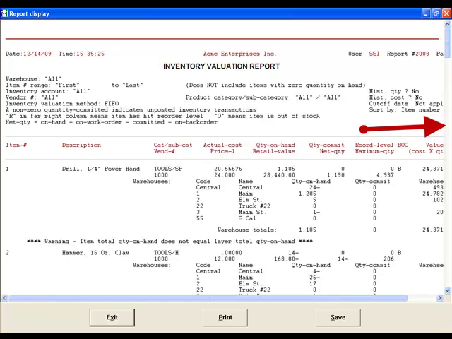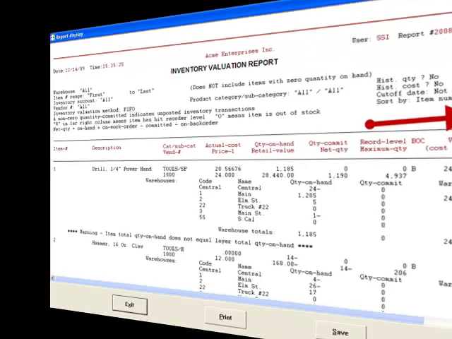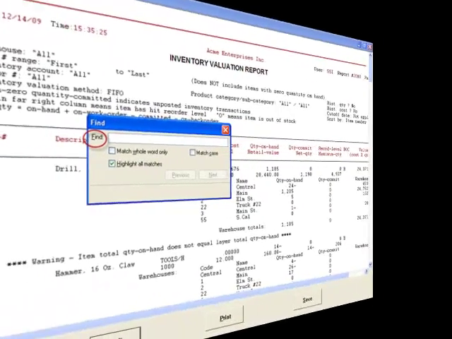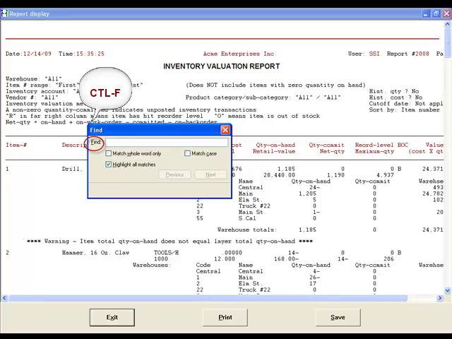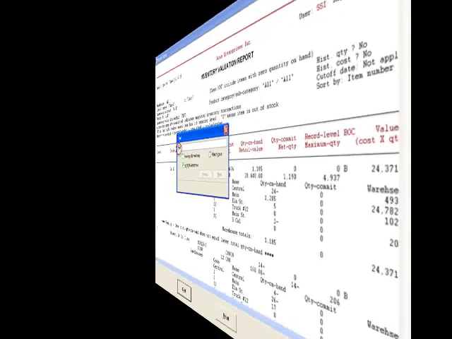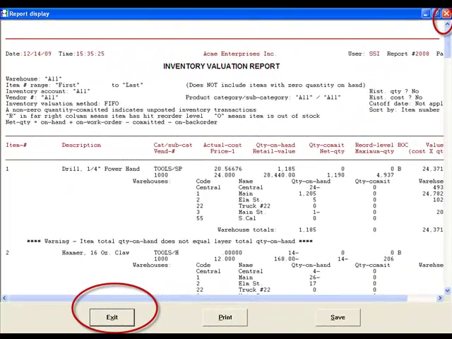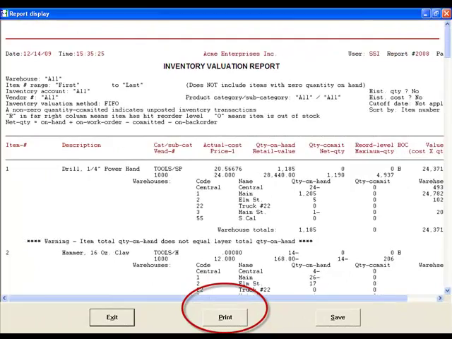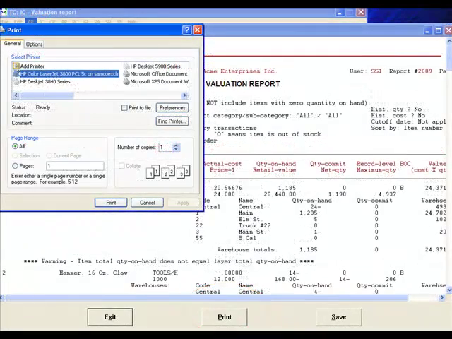You may use the page up and down, the up and down arrows to scroll through the report, and the scroll bar at the right. If you are looking for something in particular, you can press Ctrl F to bring up the Find window. You can exit the report display, print the report to a printer. Your Windows printer selection will appear here, or save the report to a file.